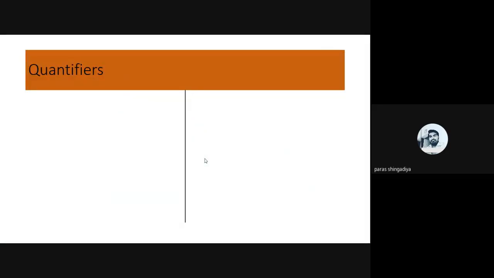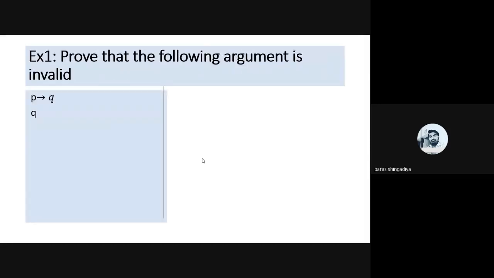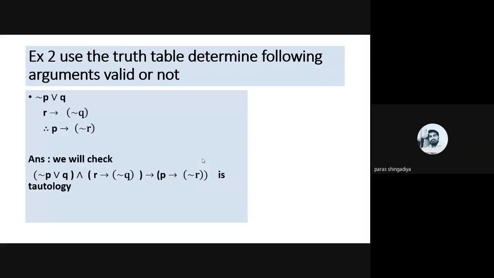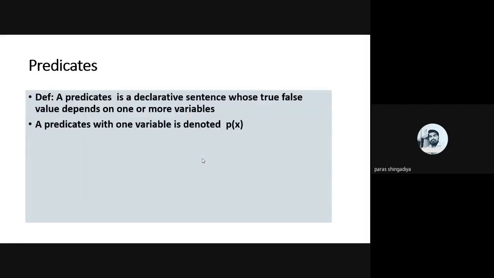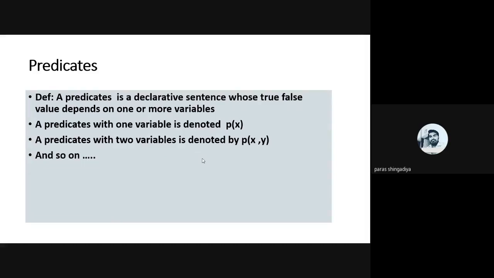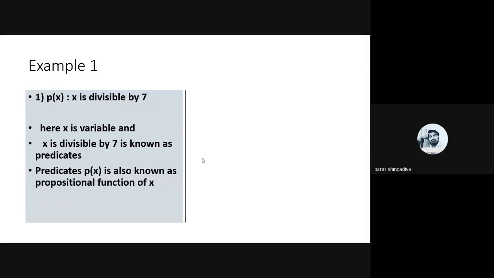Okay, so in the last lecture, we started the second part of this unit, that is predicate theory. In this topic, let's discuss the definitions, how we can define predicates. It is a declarative sentence whose true or false value depends on one or more variables. And these are a few examples. We can predict a truth value as well as a false value.